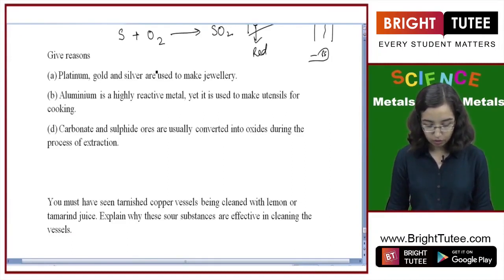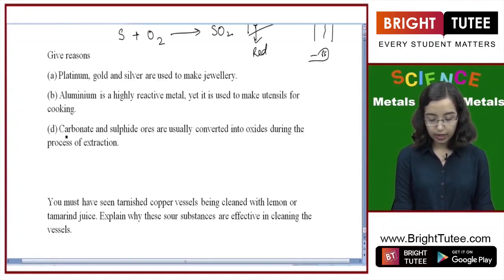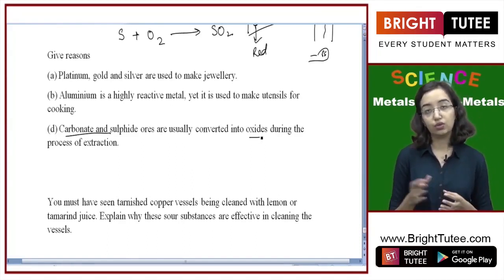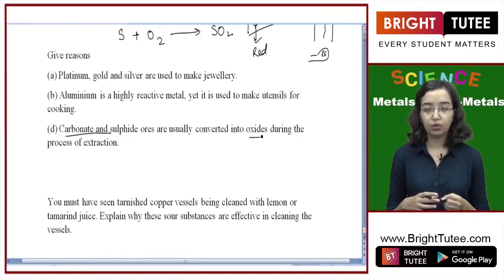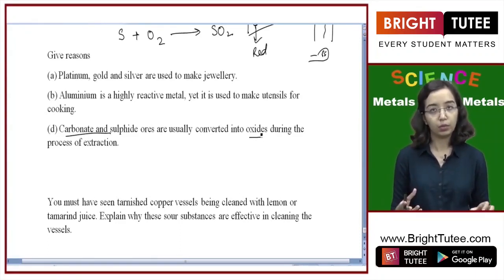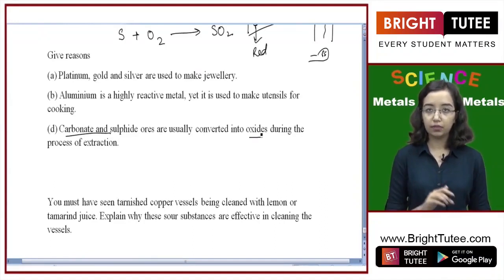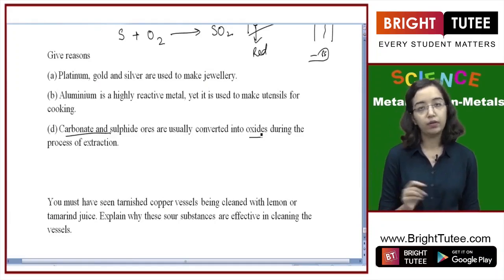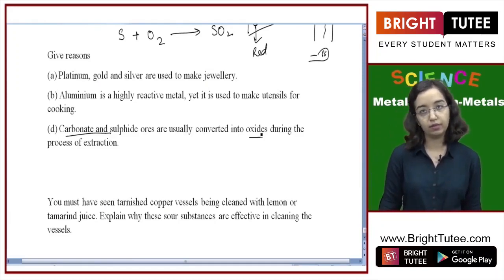Carbonate and sulfide ores are usually converted into oxides during the process of extraction. So why are these converted into oxides? First, because it is very easy to reduce an oxide, but to obtain metal directly from carbonate and sulfide is not an economical process, and that is why they first change to oxide, from which they can easily be reduced by using either coke, carbon, or displacing it by a highly reactive metal.